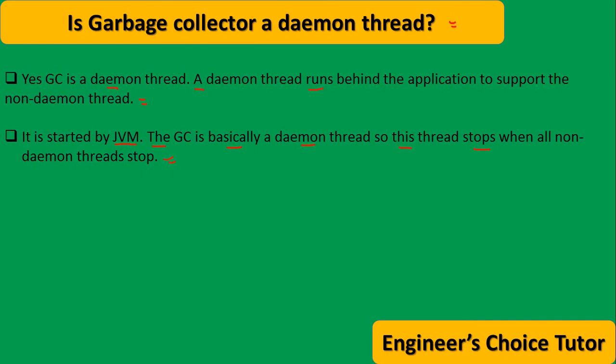The first question was, how to call a GC? How to request a JVM to run GC? If you don't want to wait until JVM runs GC, you can request JVM to run GC programmatically. But whether JVM accepts our request or not, there is no guarantee. But most of the time JVM accepts our request.